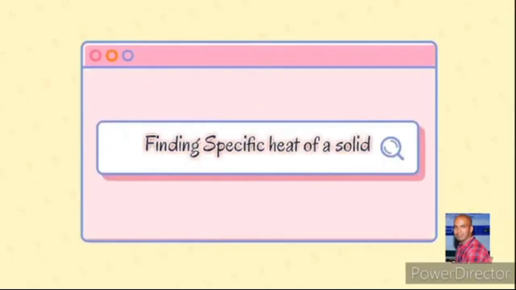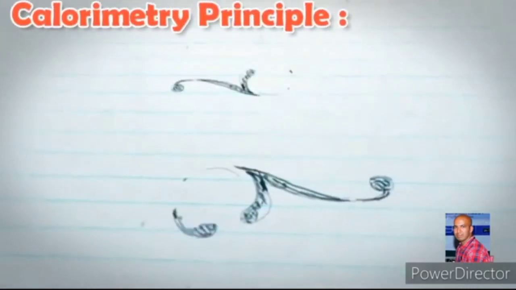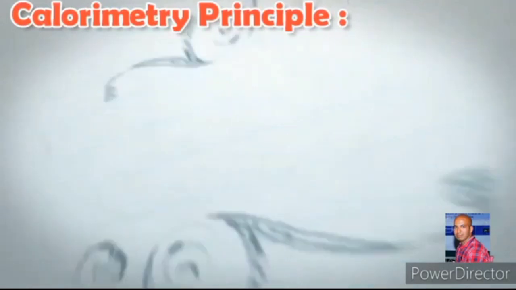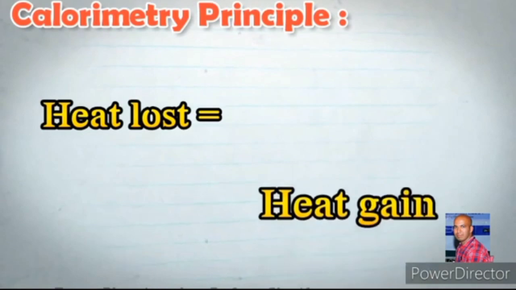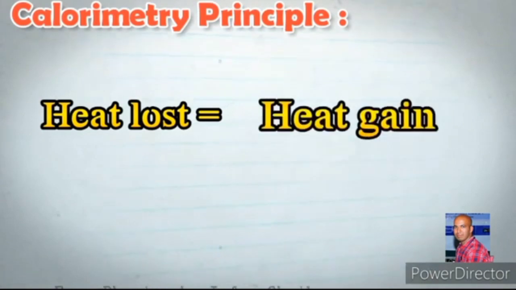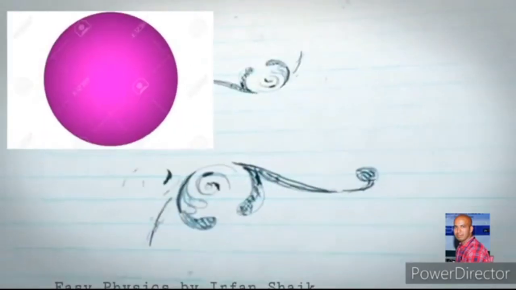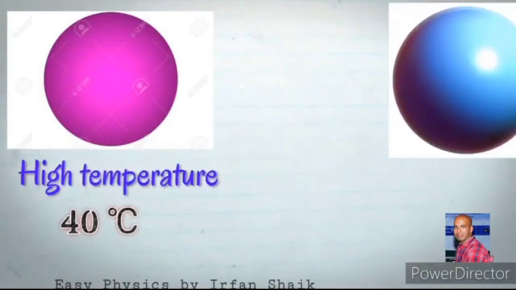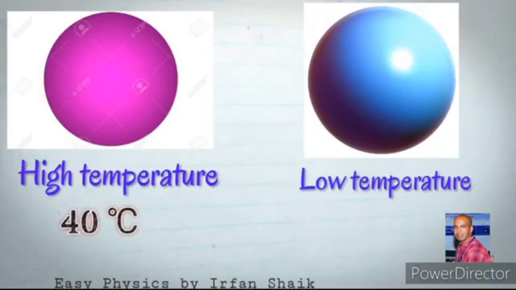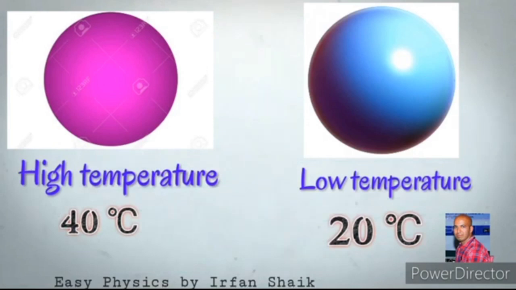Finding specific heat of a solid. Let us first learn the principle of calorimetry. The net heat lost is equal to the net heat gain. Let us understand this with an example. Let's take one object with high temperature, that is 40 degrees centigrade, and another object with low temperature, that is 20 degrees centigrade.